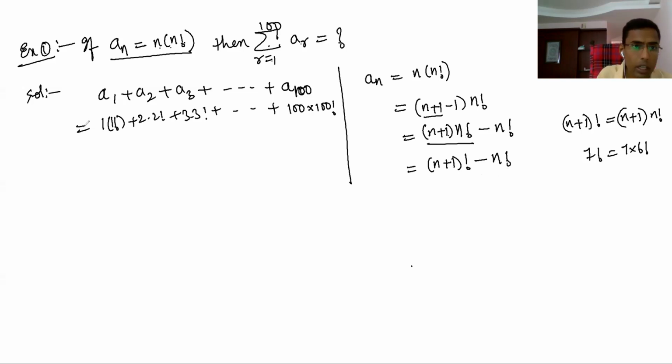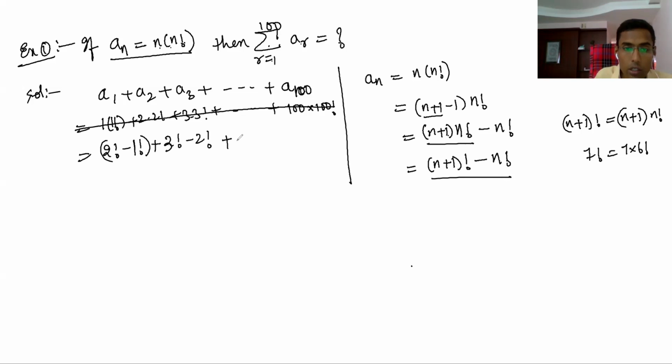Okay, now here, if you write this, no use actually. Instead of this one, you should write like this. a1 means you have to substitute 1 here: 2 factorial minus 1 factorial. Then you got the idea, I think. Plus a2, you substitute 2 instead of n: 3 factorial minus 2 factorial. Next, substitute 3: 4 factorial minus 3 factorial.